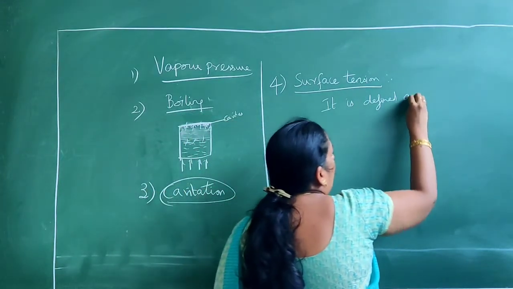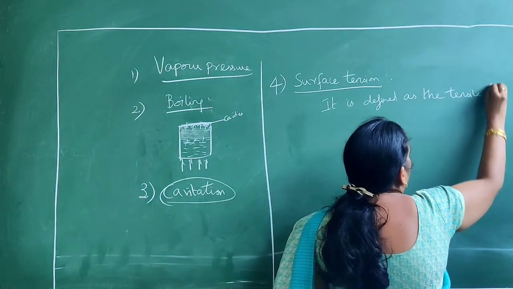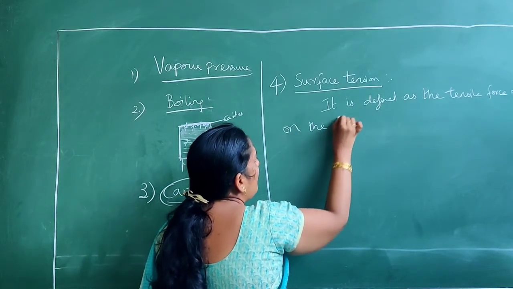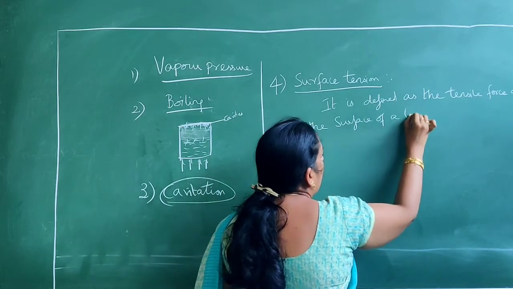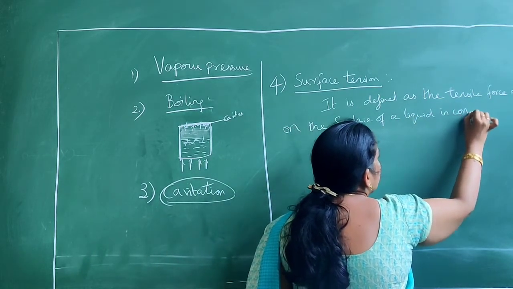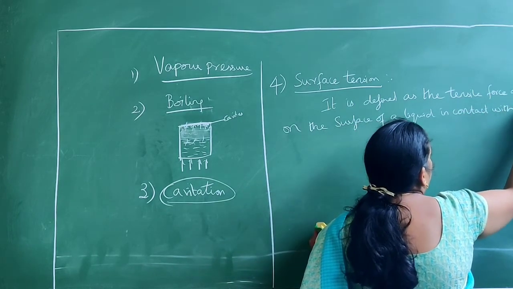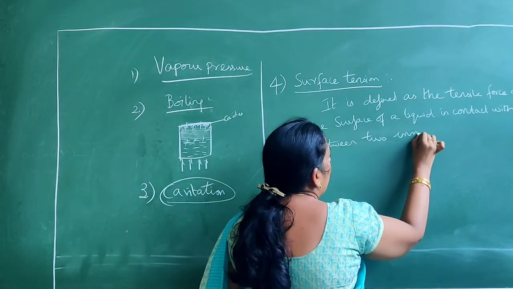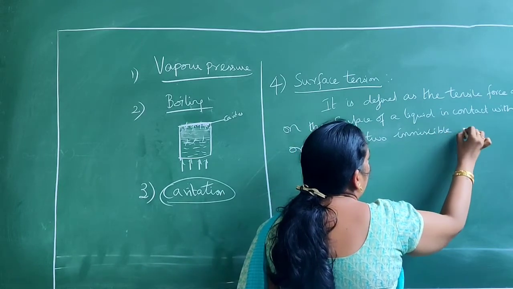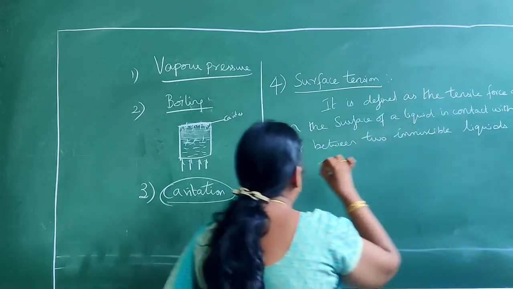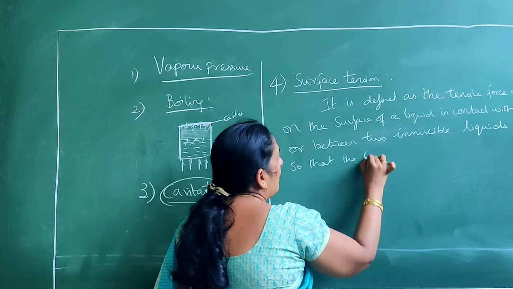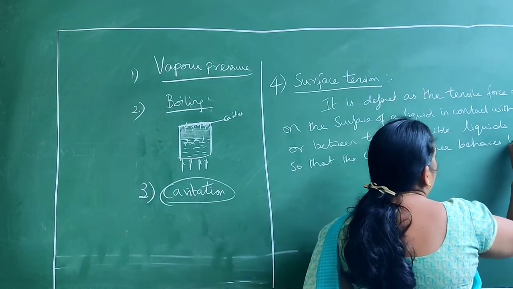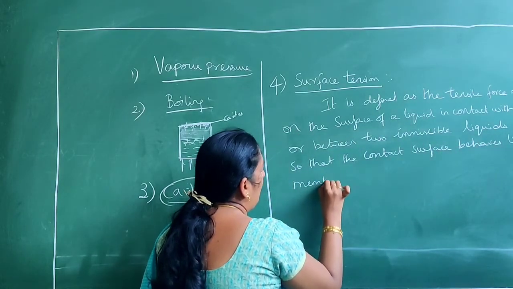So it is defined as a tensile force acting on the surface of a liquid in contact with gas, or between two immiscible liquids, so that the contact surface behaves like a membrane under tension.